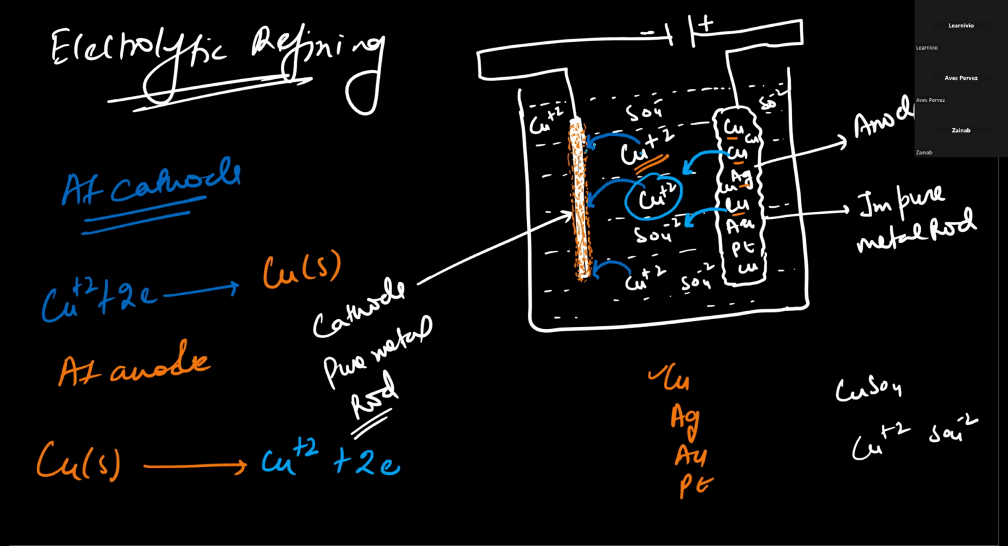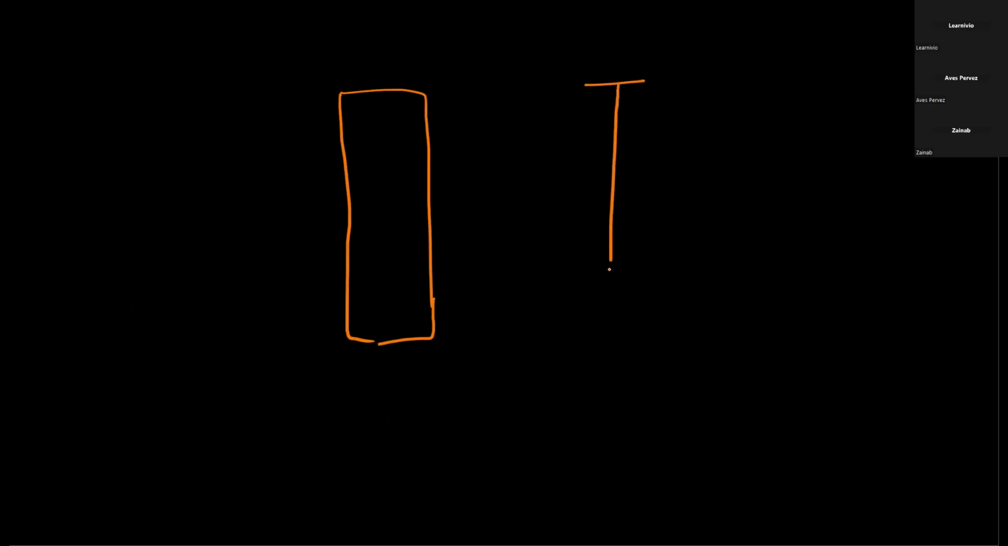From this one it is going to here, and at last we will find that the cathode will become thicker, and the impure rod will disintegrate. This will disintegrate.